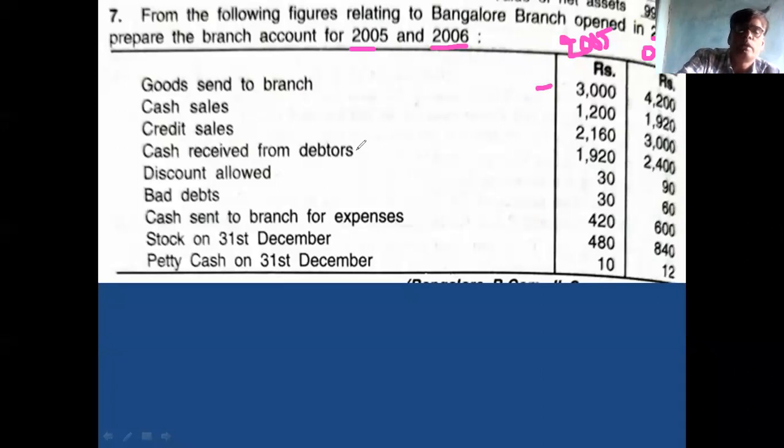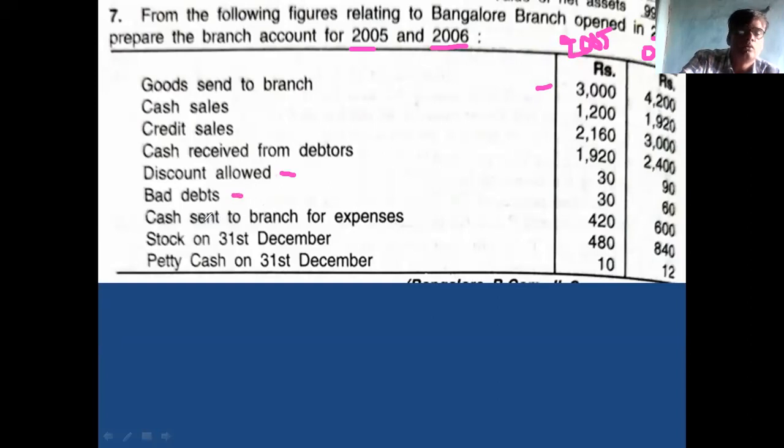Cash received from debtors, branch account, debit or credit? Credit side. Discount allowed, does it come in the branch account or not? No, sir. Then bad debt? No.